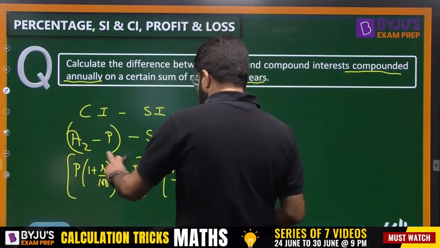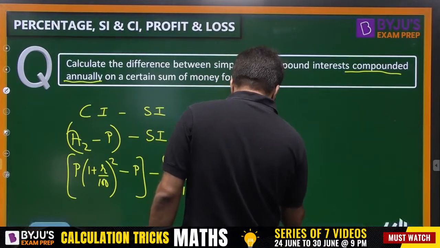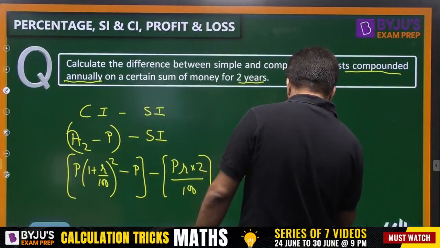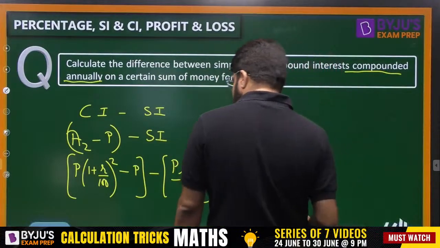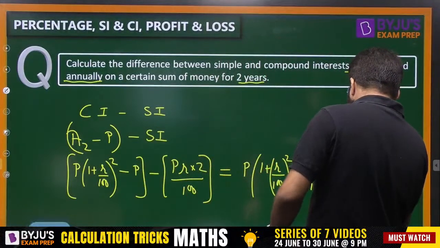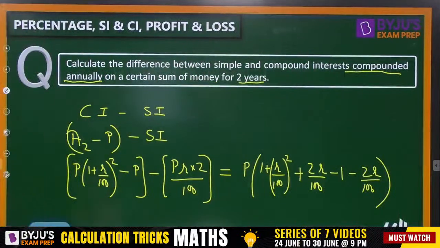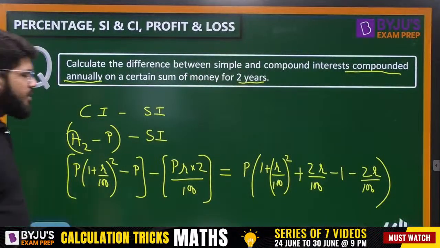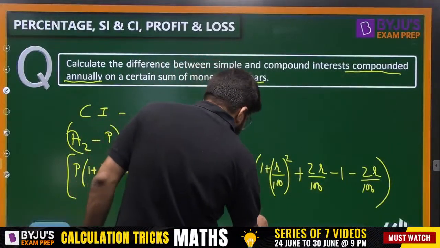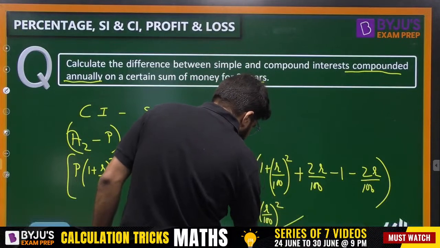Okay. So P (1 + R/100)² equals A² + B² + 2AB plus 2R/100 minus 1. P is totally common. Minus 1 and then minus 2R/100. So 2R/100 and 2R/100 cancel. 1 and 1 cancel. So you have the final formula, which is equal to P (R/100)².